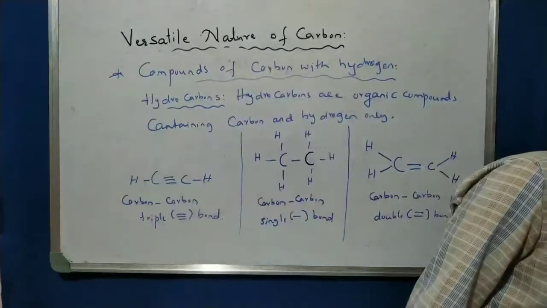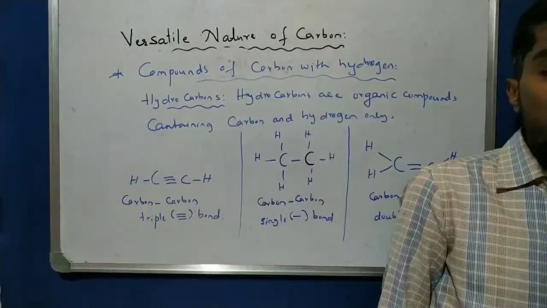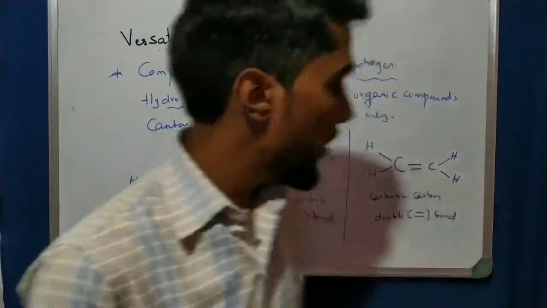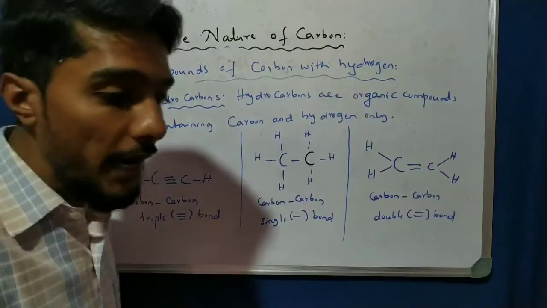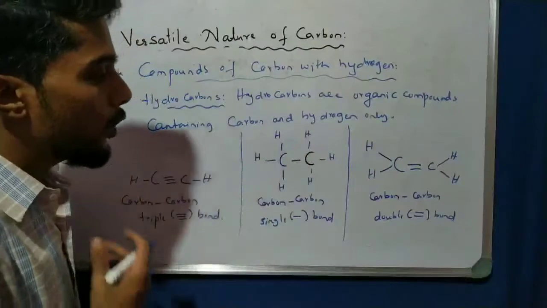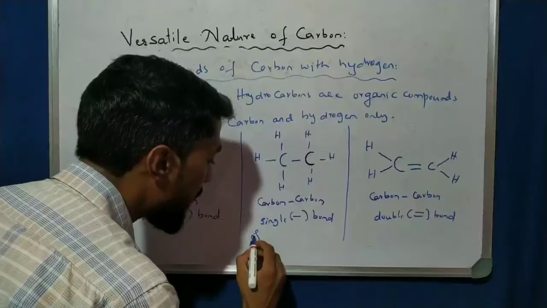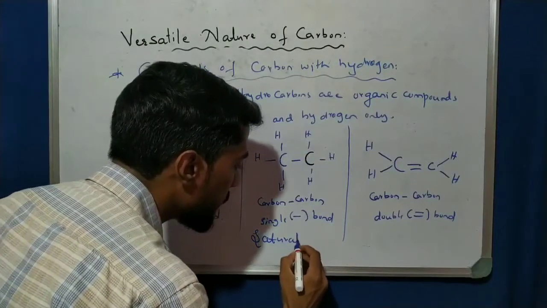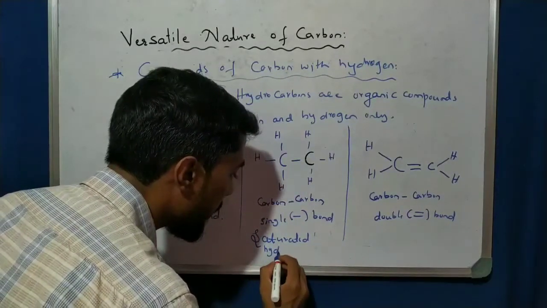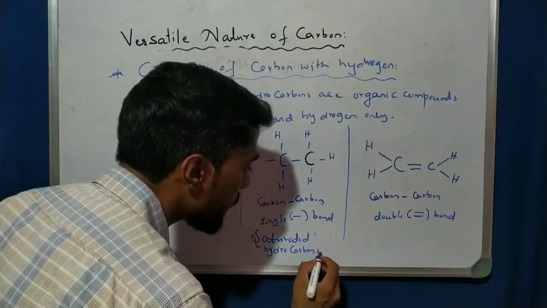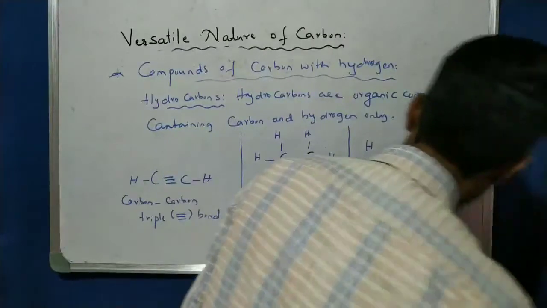So we see there are three types of hydrocarbons: one with a carbon single bond, one with a carbon double bond, and one with a carbon triple bond. Because of that we can divide hydrocarbons into two types. Hydrocarbons having a single bond are called saturated hydrocarbons.